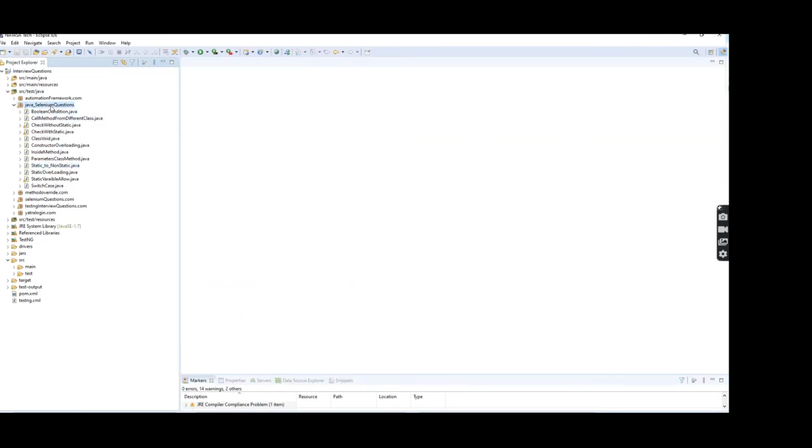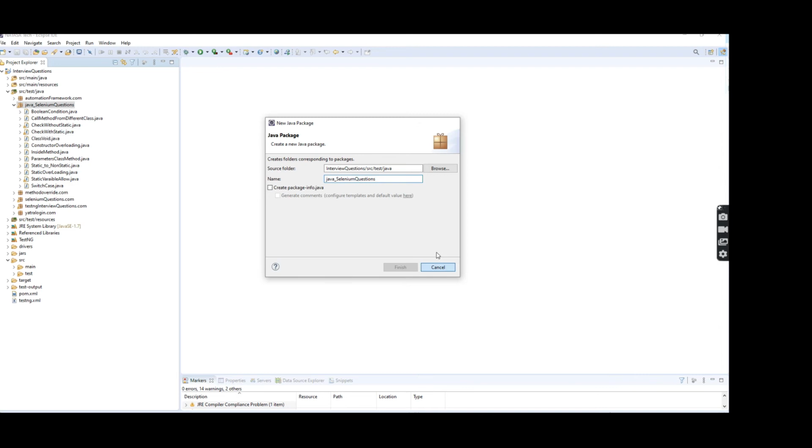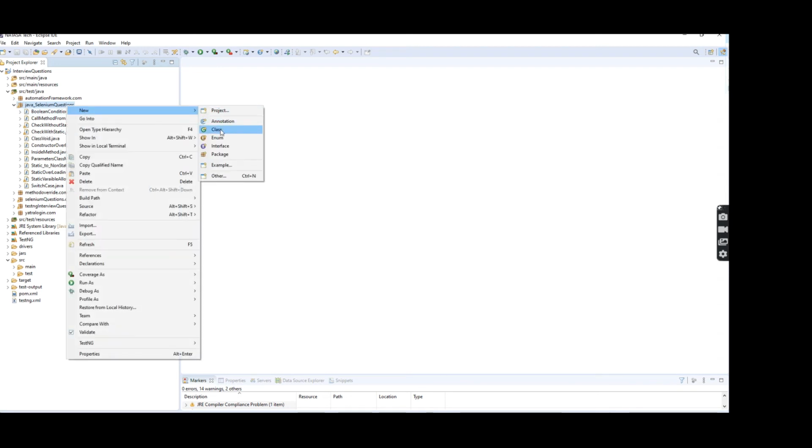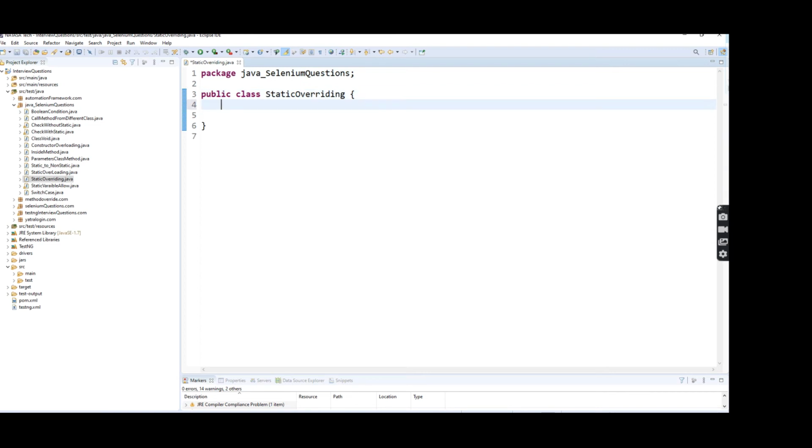Now I'm going to create one class under this Java Selenium package. The name is static overriding. So here I'm going to create two methods with the same name and the same parameter. public static void print message, print front message.